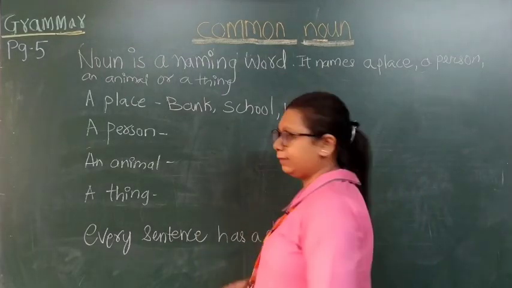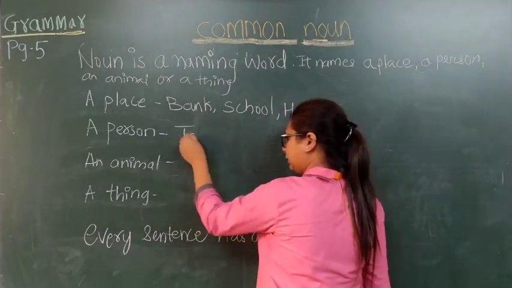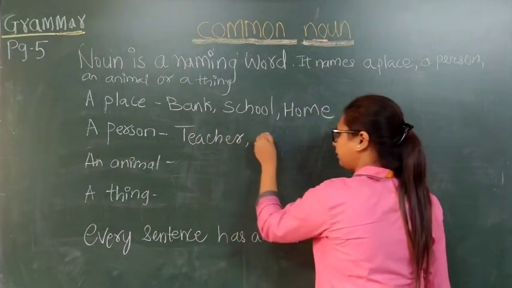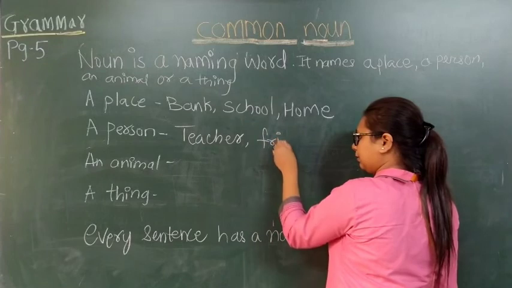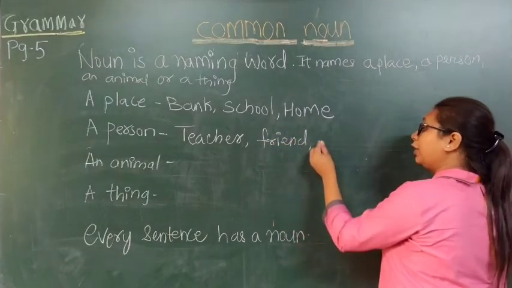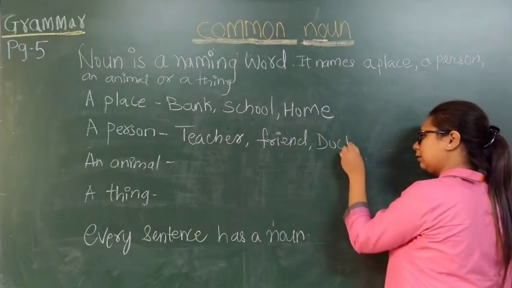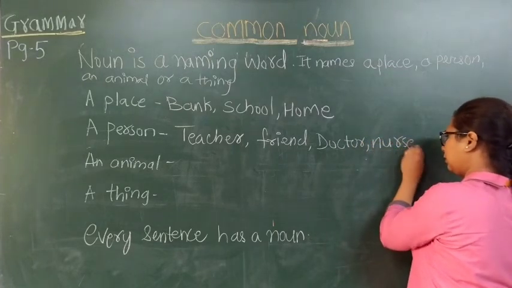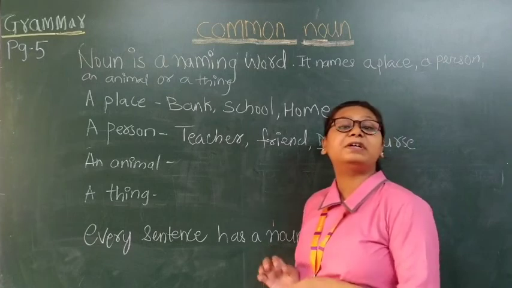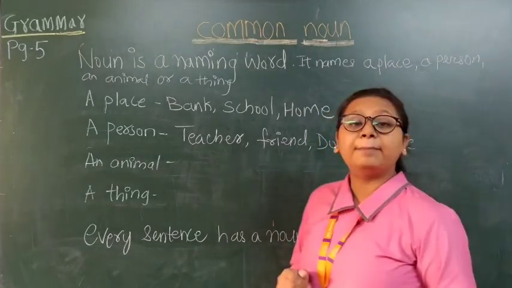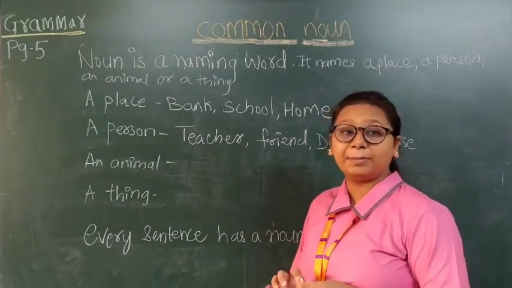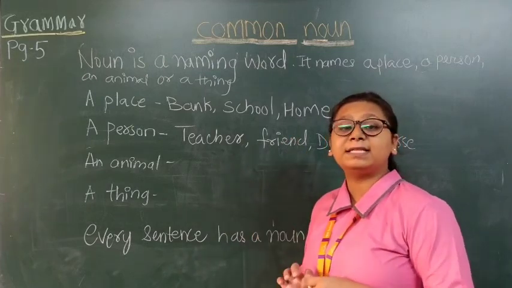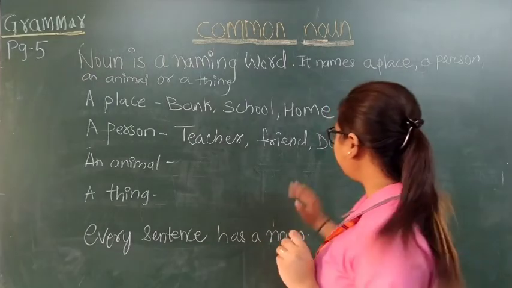A person like teacher, friend, doctor, nurse. All these are name of a person. Like I am a teacher. So what is the naming word? What is noun? The word teacher, because it tells us about the name of a person.